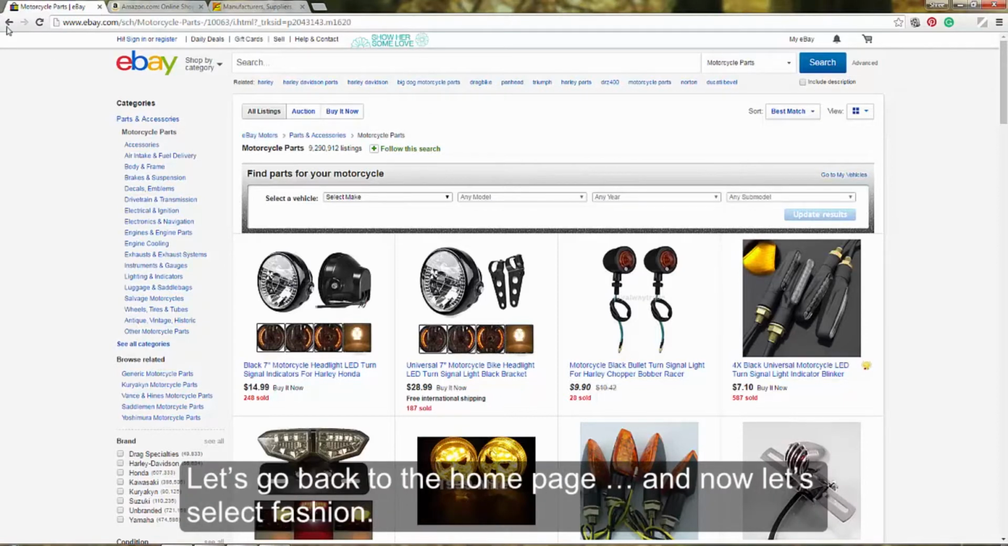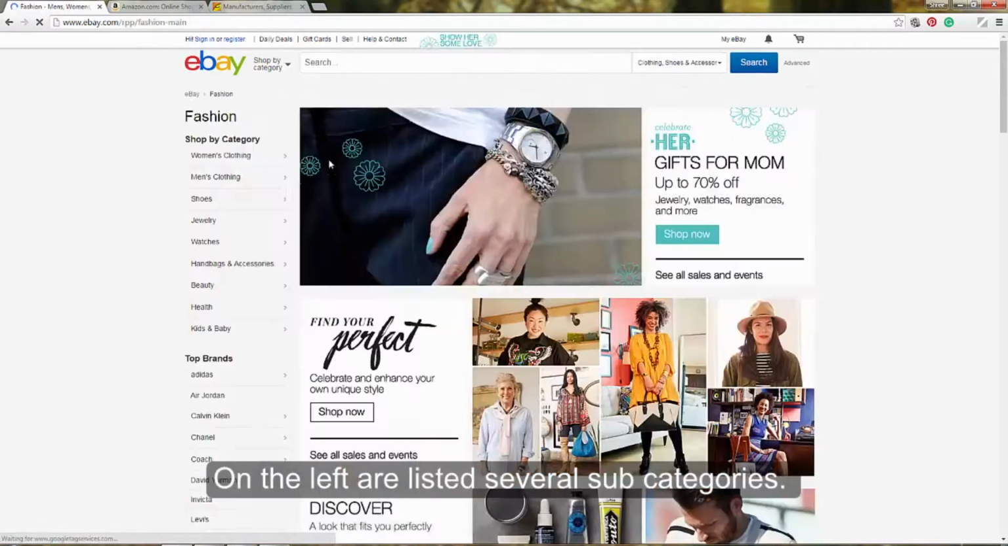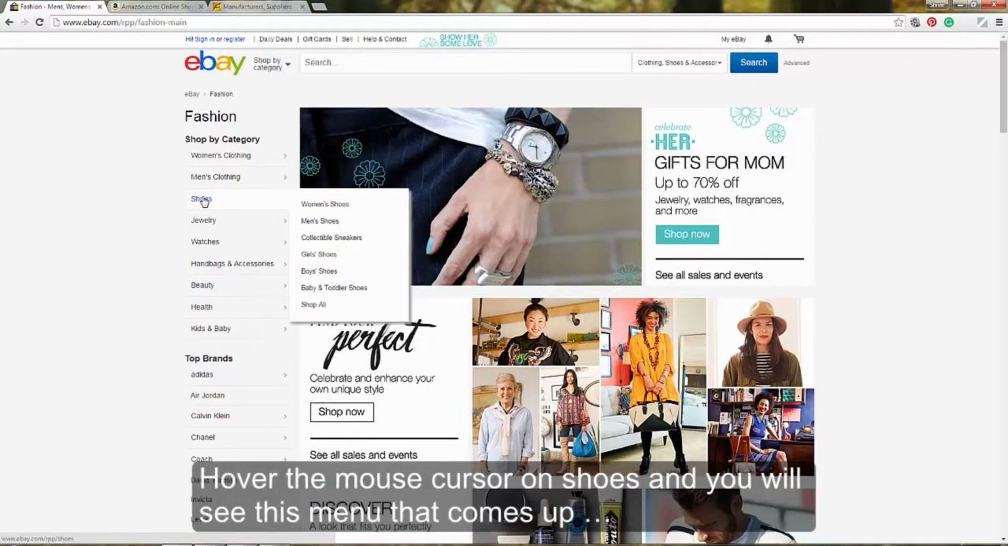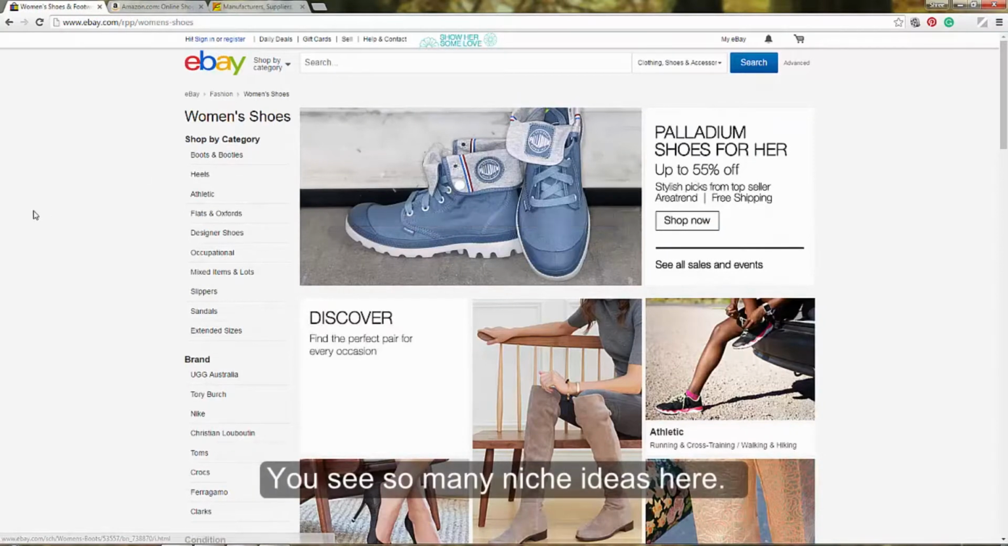Let's go back to the home page and now let's select fashion. On the left are listed several subcategories. You can choose any to dig deeper into the subcategory. Hover the mouse cursor on shoes and you will see this menu that comes up. Let's select women's shoes. You see so many niche ideas here.